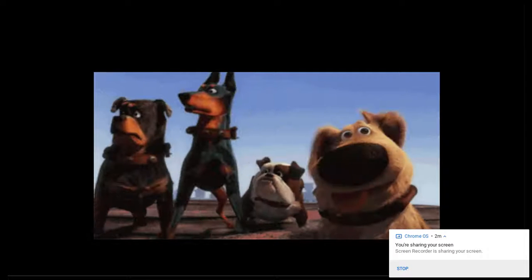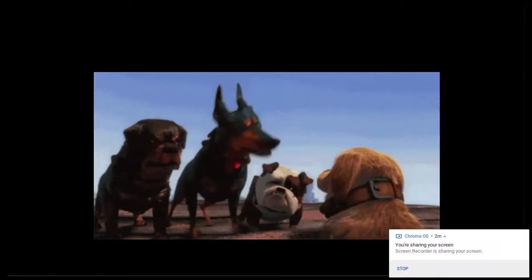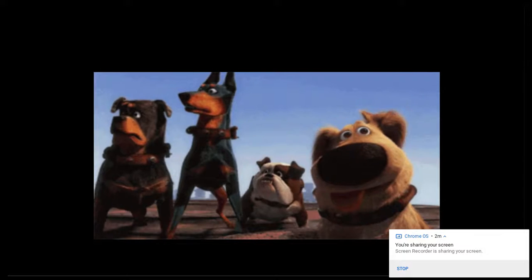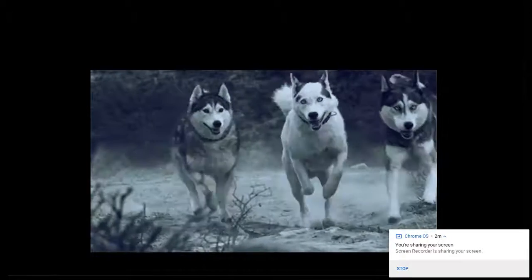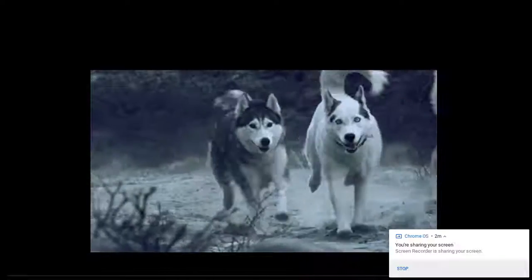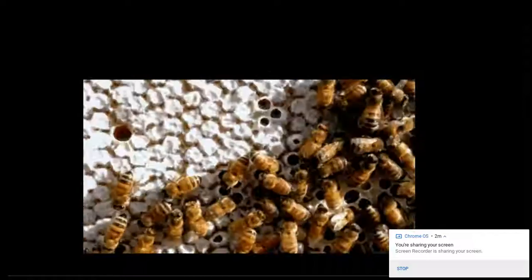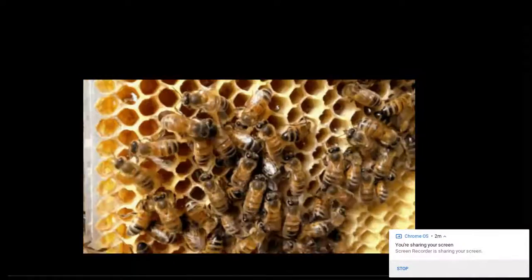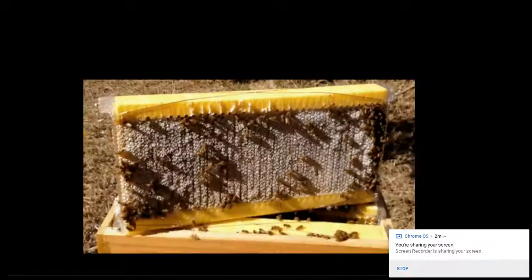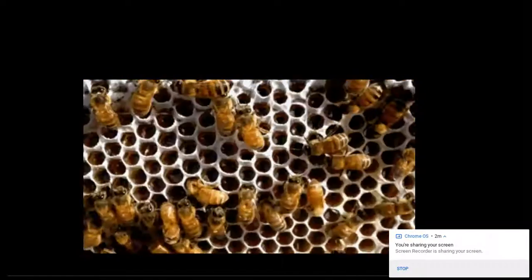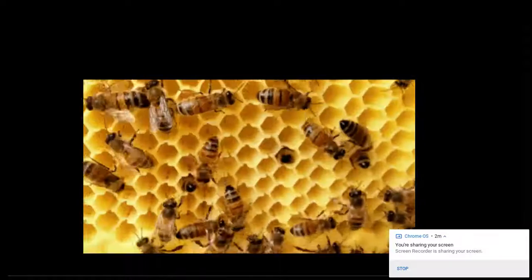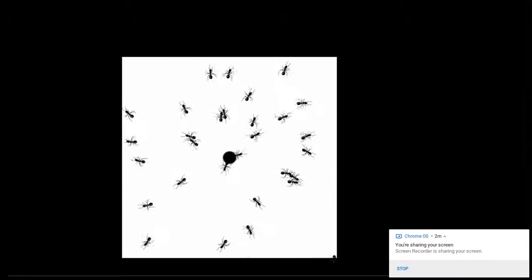This one, how do you call this group of dogs? A pack of dogs. Remember, a pack. This group of wolves? Yes, a pack of wolves. What about this one? Bees. It's a swarm of bees. Bees. Ants. The same, a swarm of ants.